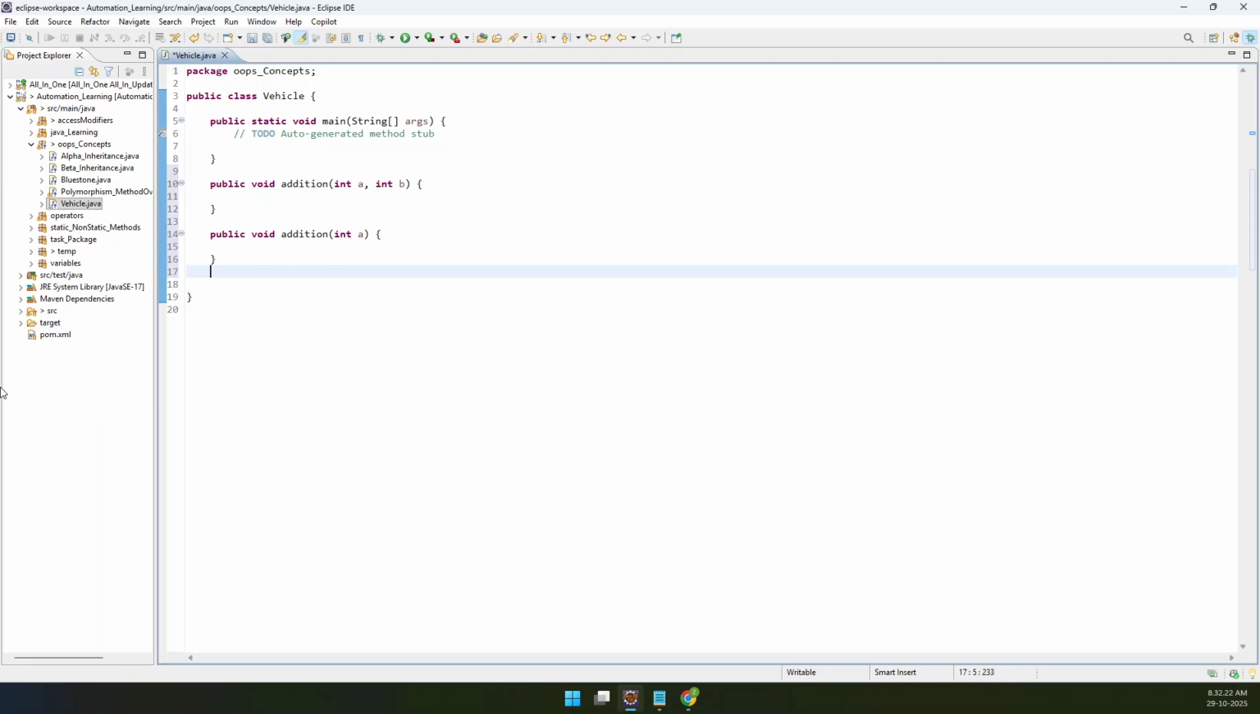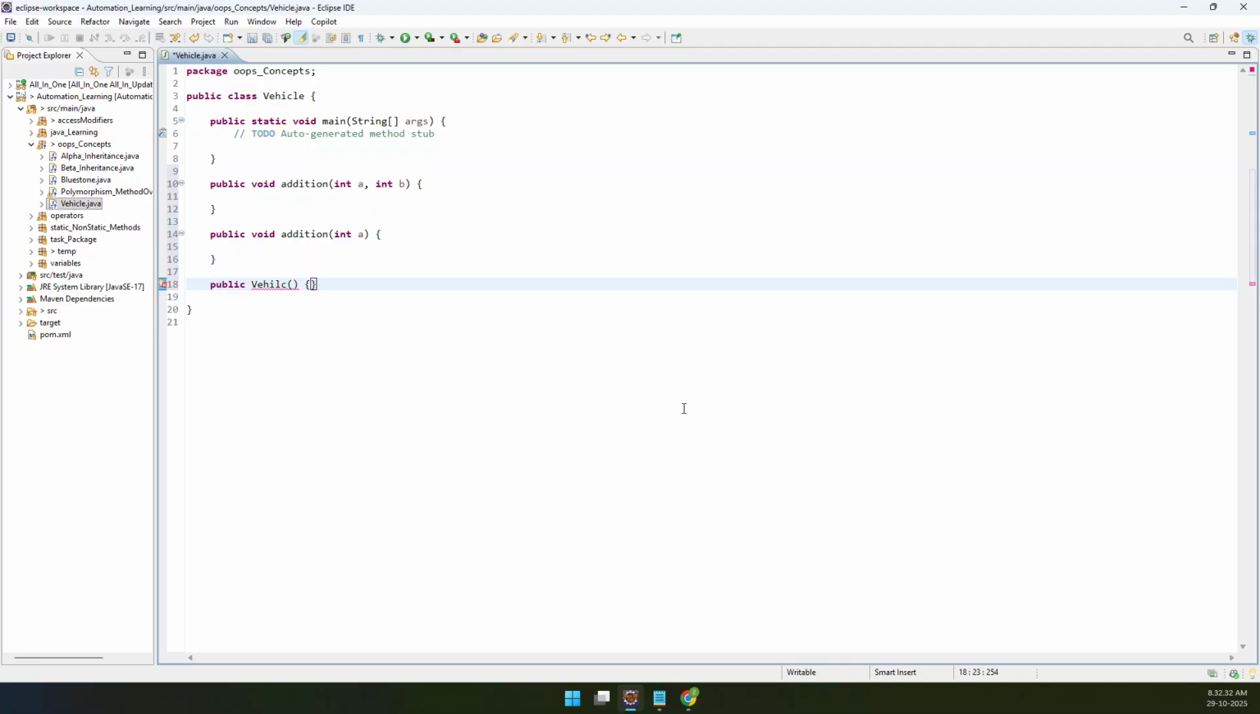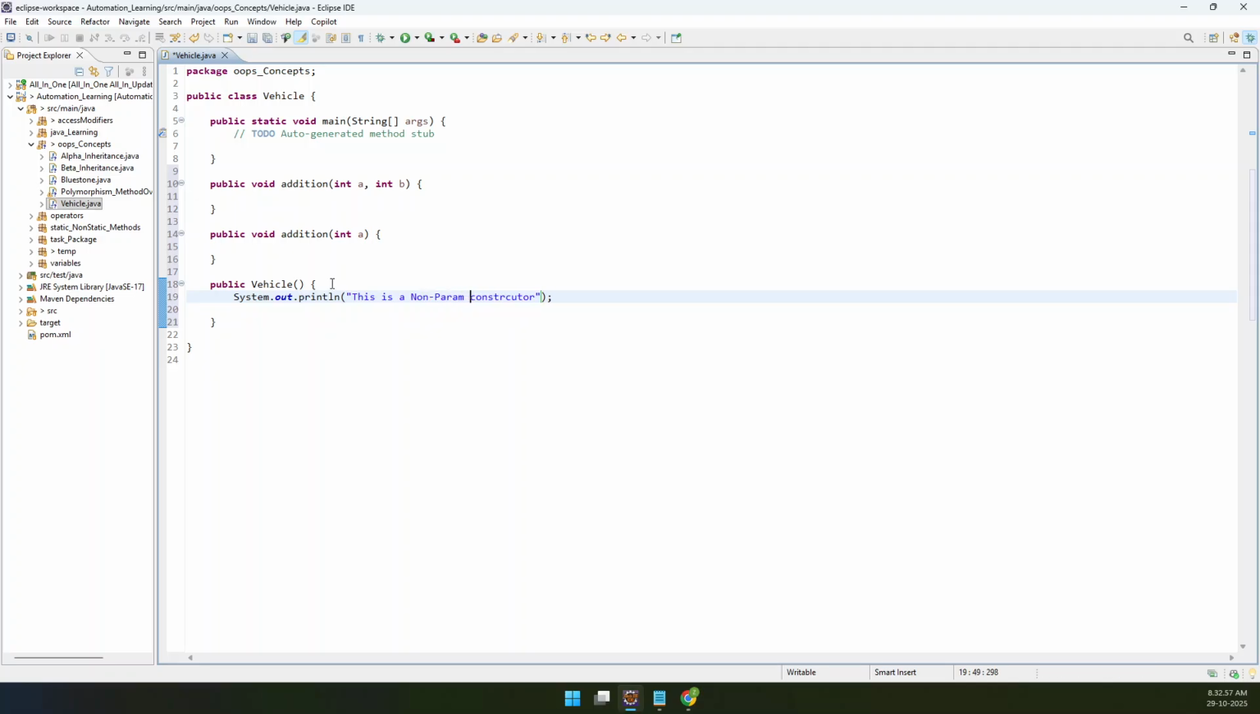I do know that. My next question is, let me do one thing even before I start. Let me create a constructor here, public vehicle. Okay, I have created a constructor. You know, right? What is a constructor? A constructor is nothing but this is a constructor. Basically, it's a non-parameterized constructor, right? You know the thumb rule of constructor, right?